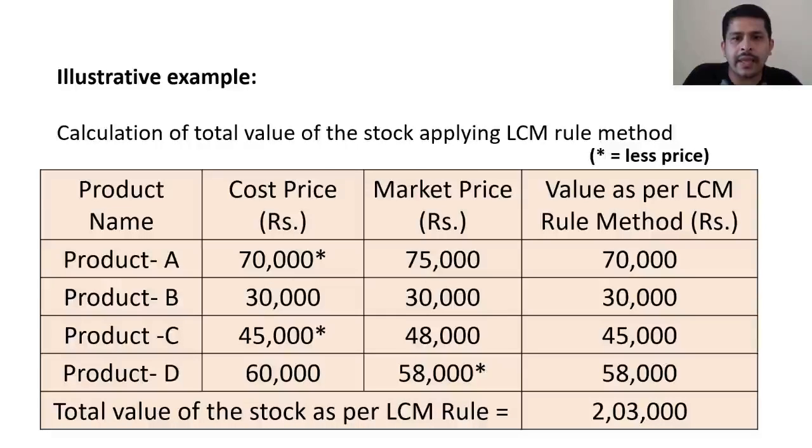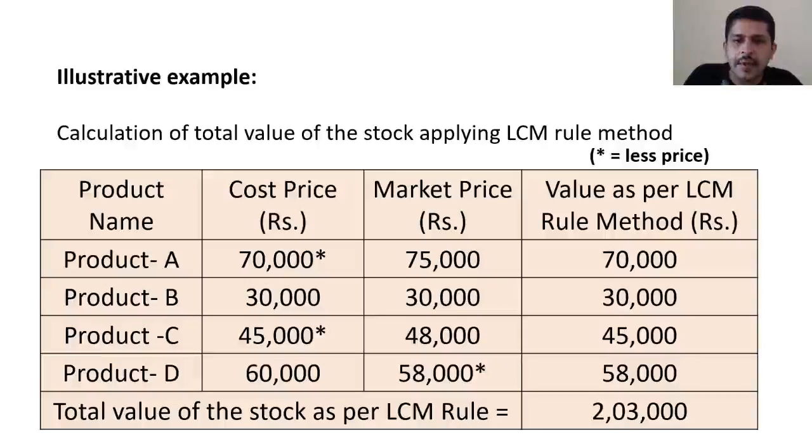Here, after comparing the cost price and the market price of product A, it clearly highlights that 70,000 is comparatively less than the market price of 75,000. So here we have to record 70,000, that is the cost price of product A, as the value as per LCM rule method in the fourth column. In case of product B, both cost price and market price are valued at 30,000. So there is no need to compare the values, as both have the same valuation. We can record 30,000 as the value as per LCM rule method.